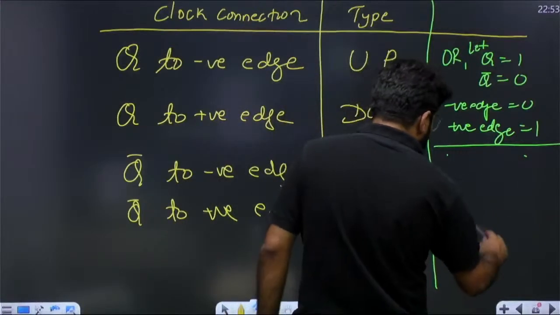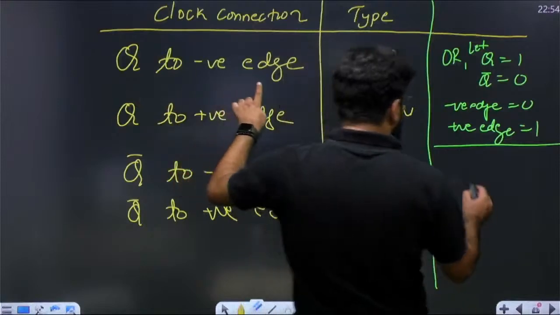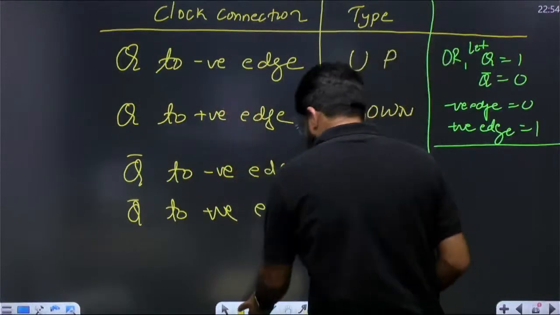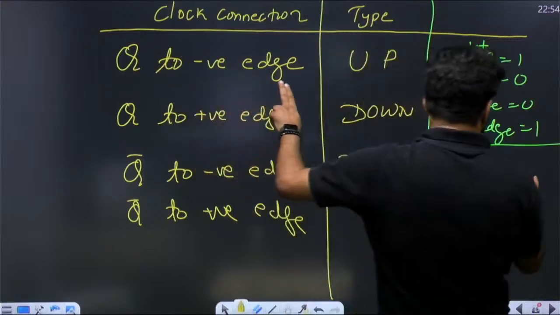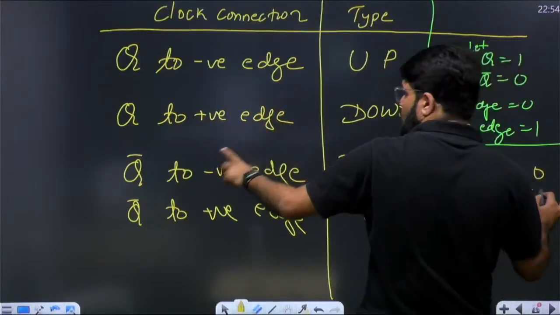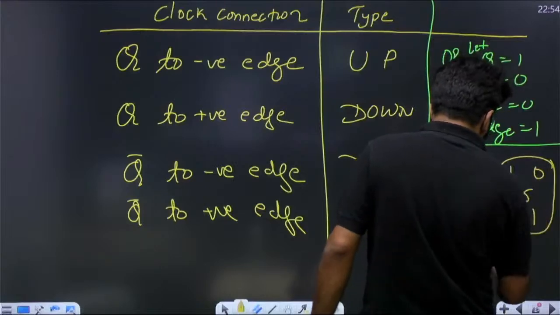Okay, now look here. Q to negative: 1 and 0. Where is up coming? Come here. You are getting the up at the 1-0 combination or the 0-1 combination. That is the XOR gate.